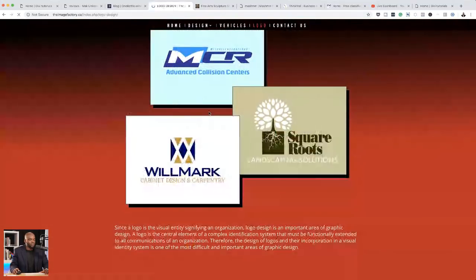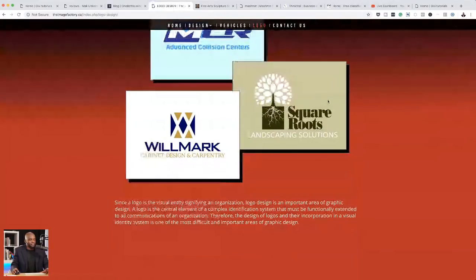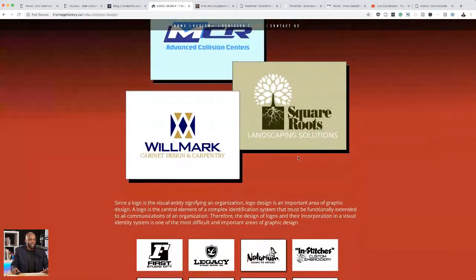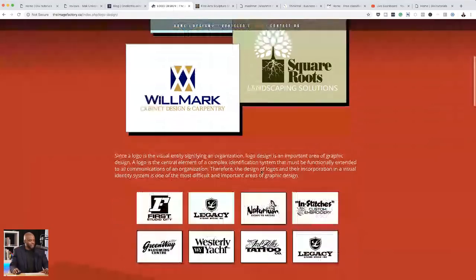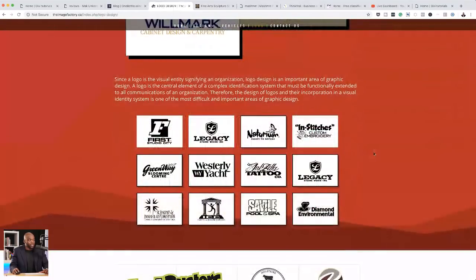So again, I would have these logos in a gallery, and I don't think these drop shadows are necessary here. So I would just have a normal gallery, just like how you have it here on the bottom. In fact, I really, really like what you've done here, where you have these logos here. I think this is really nice.